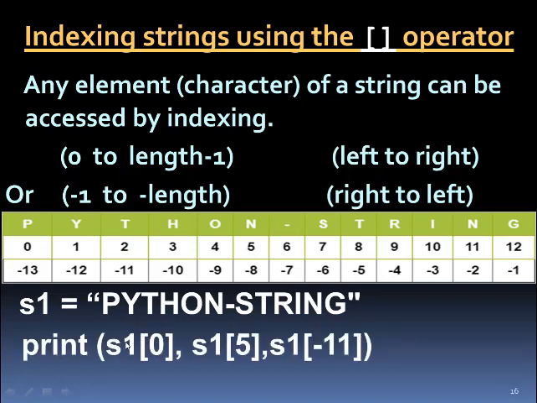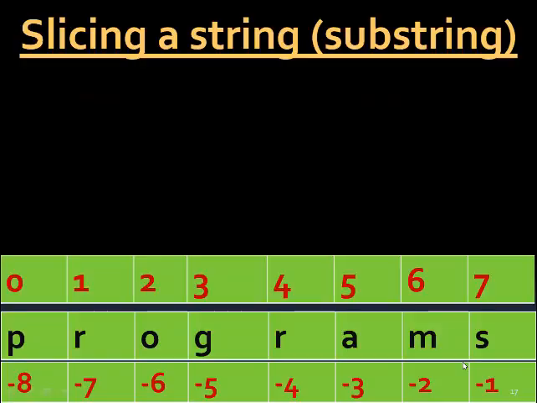So if s1 is equal to Python string, and you write print s1[0], what is s1[0]? s1[0] is p. s1[5], the fifth index, is n. At minus 11 it is t. So the answer is p, n, t.